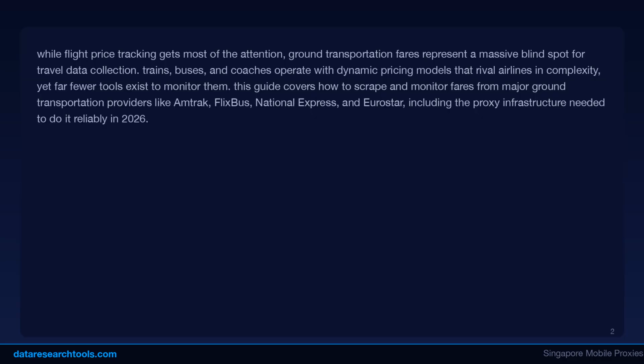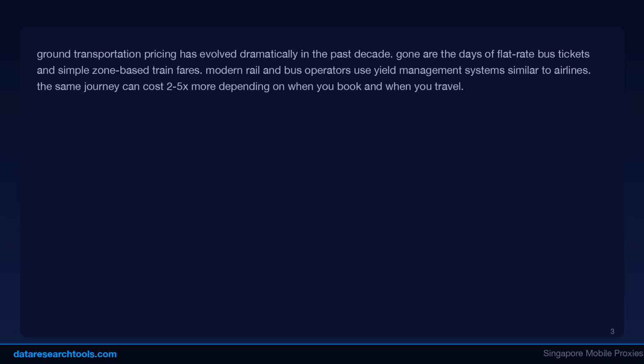But ground transportation pricing has evolved dramatically in the past decade. Gone are the days of flat-rate bus tickets and simple zone-based train fares. Modern rail and bus operators use yield management systems similar to airlines. The same journey can cost 2 to 5x more depending on when you book and when you travel. Prices change dynamically based on demand forecasts, seat availability, and competitive pressure.